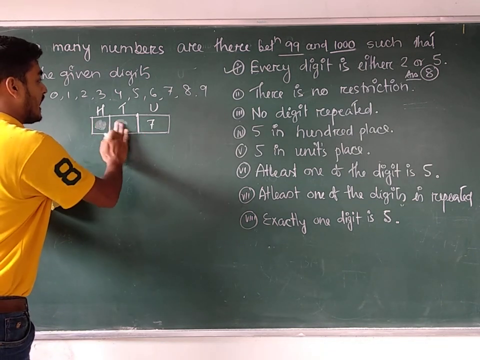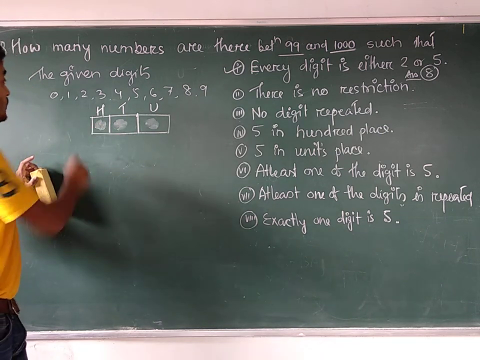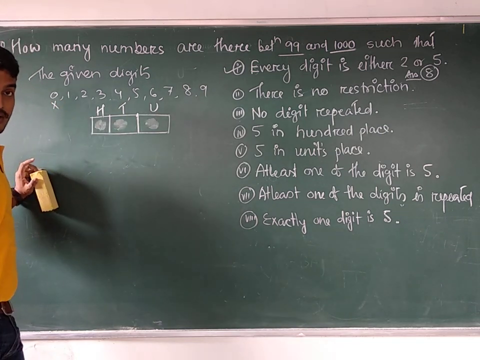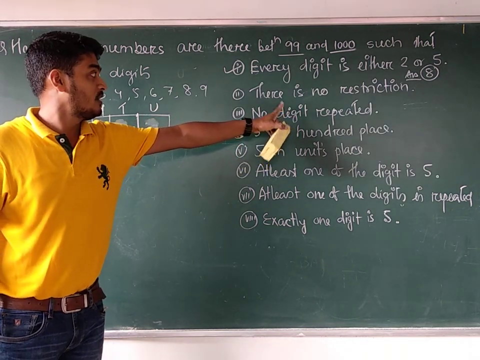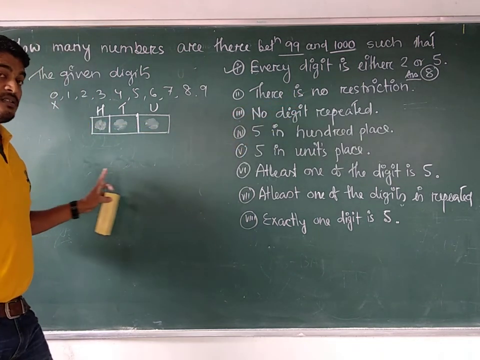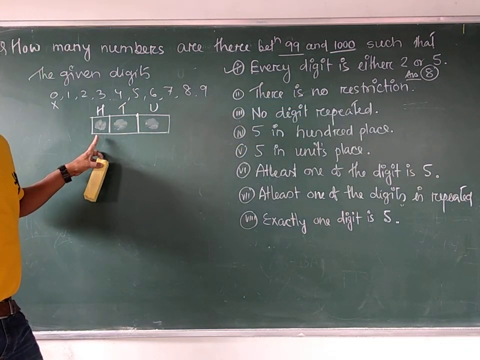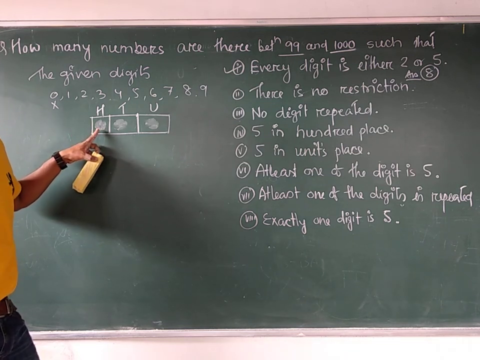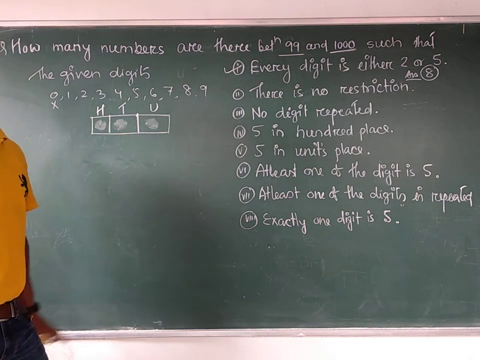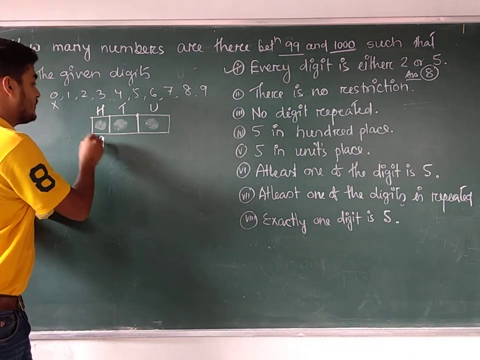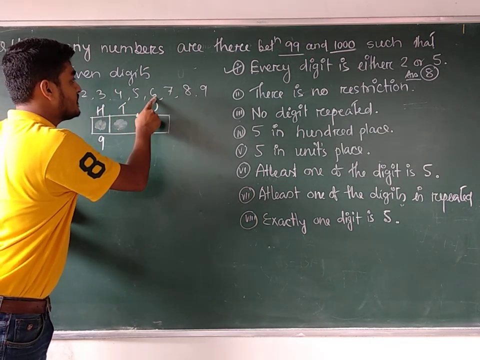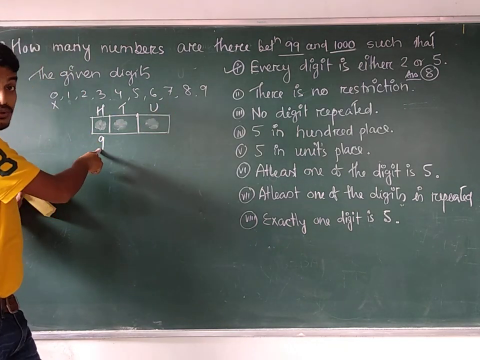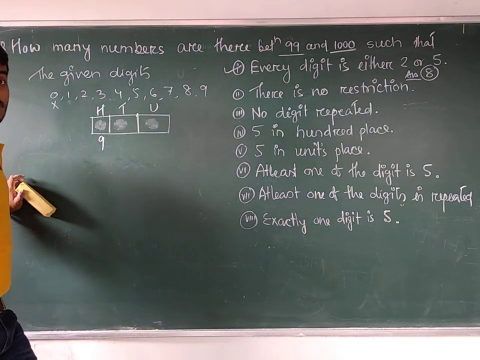So my question is how many different ways can you fill up? You cannot use 0. Are you getting my point? Though it is not mentioned here that no digit is repeated, there is no restriction given, so repetition is allowed. But we cannot use 0 here because it would become a 2-digit number. So this place can be filled up in 9 ways. You can use 1, 2, 3, 4, 5, 6, 7, 8 or 9. Any one of the 9 digits can be used, so 9 is the number of possible ways.